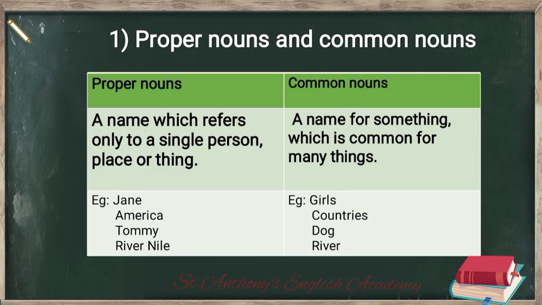So here we have girls, countries, dog, river. So these nouns are a few examples of common nouns.